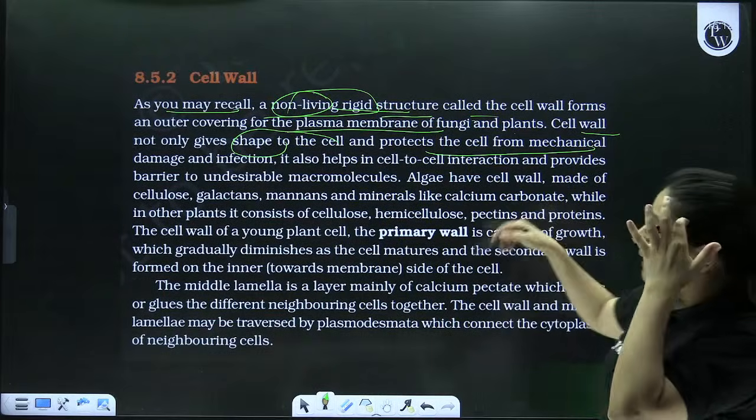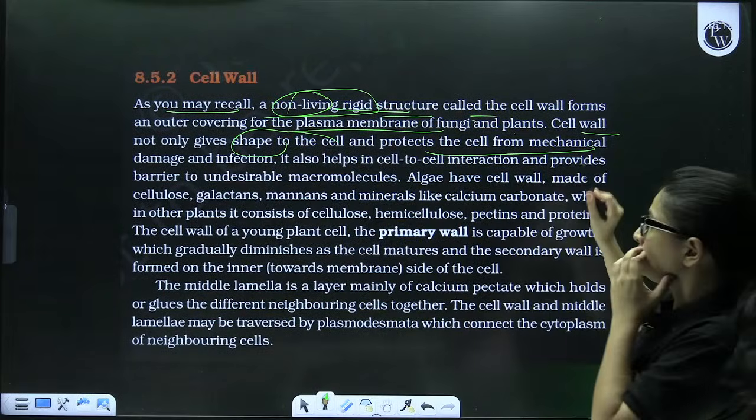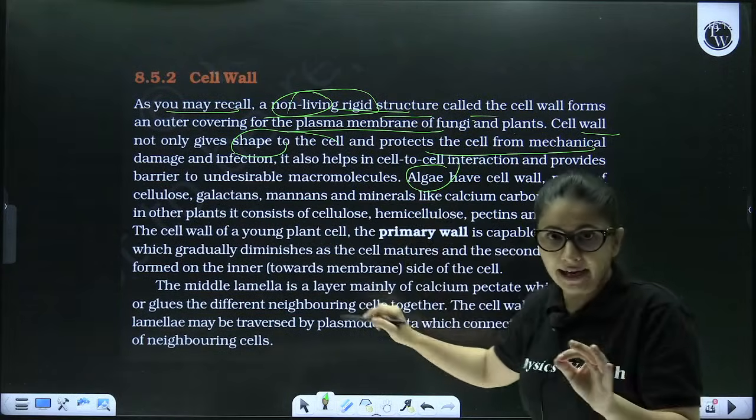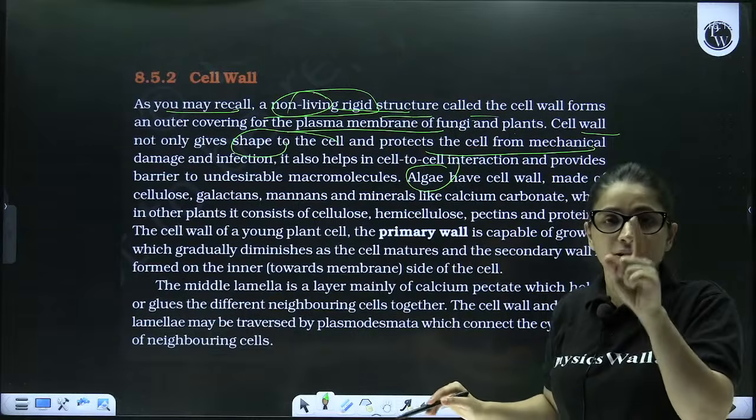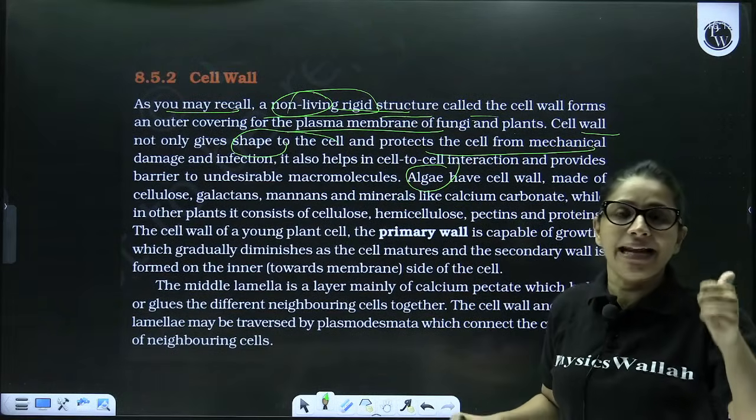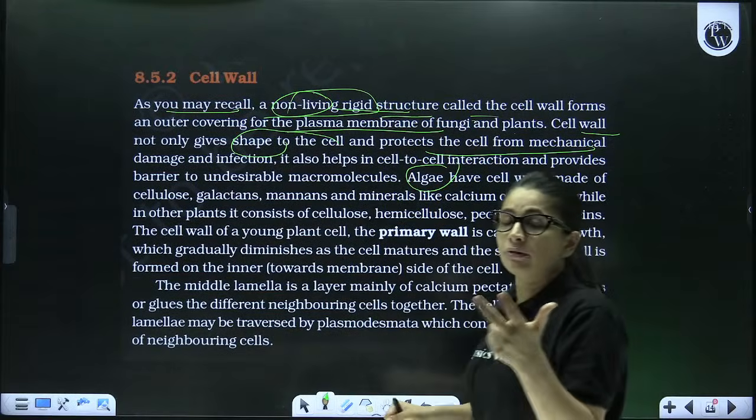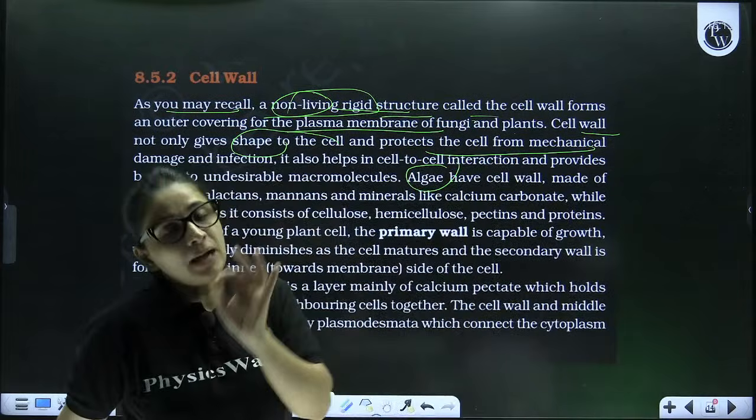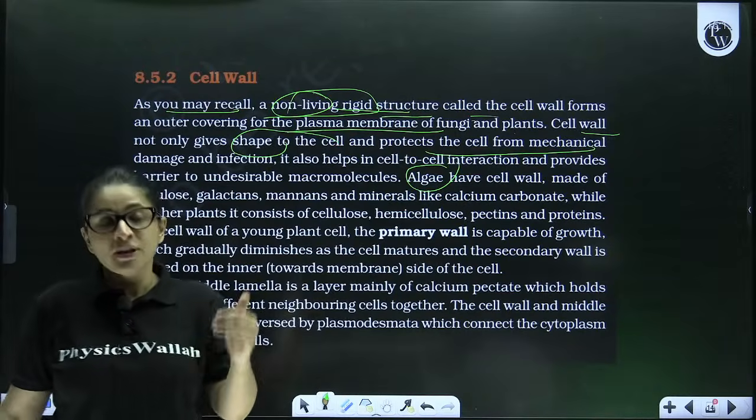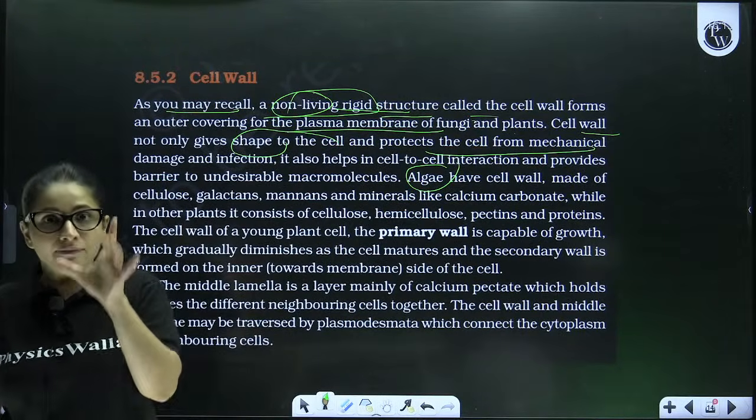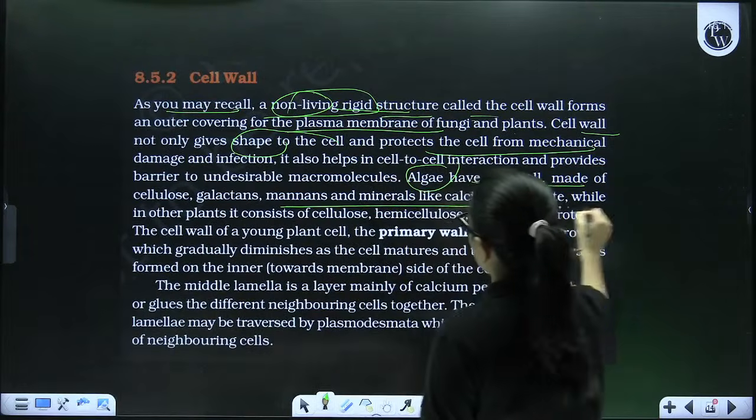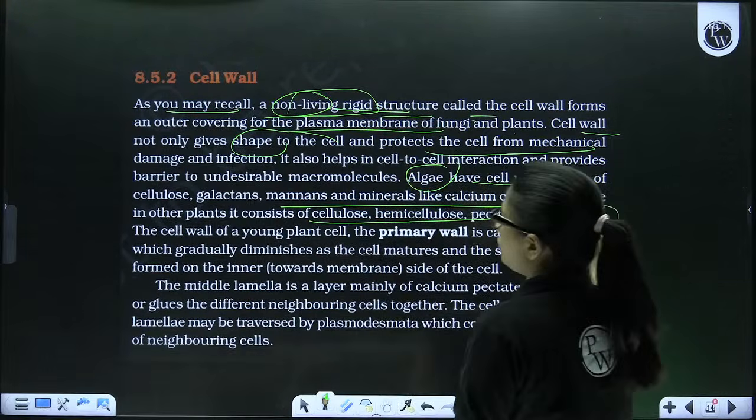And now, depending upon the composition, as I told you, just underline, very, very important. A question can be put up from this segment. Remember, algal cell wall, apart from cellulose, also has some other sugars like galactans, mannans, and may also have crystals like calcium carbonate. Plant cell wall is made up of cellulose, hemicellulose, and pectin. Fungal cell wall is made up of chitin, which is the homopolymer of NAG. So all this is written in front of you. You may read it from your NCERT.